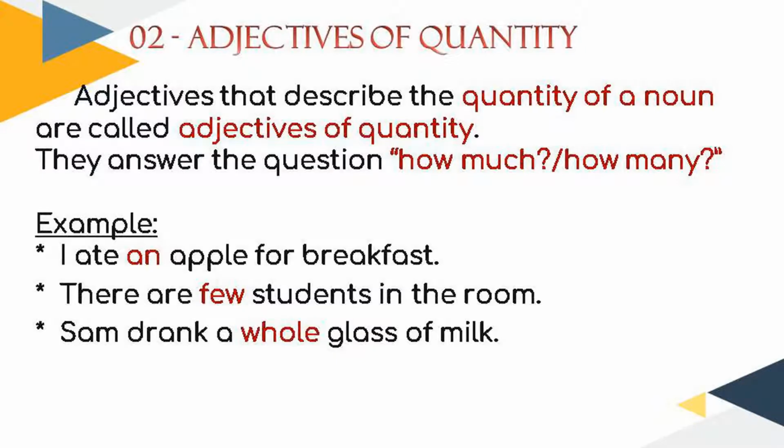The adjective of quantity. Adjectives that describe the quantity of a noun are called adjectives of quantity. It answers the question, how much? For example, I ate an apple for breakfast. So how many apples did you eat for breakfast? An apple. Here an is an adjective of quantity. There are few students in the room. How many students are in the room? There are few students.